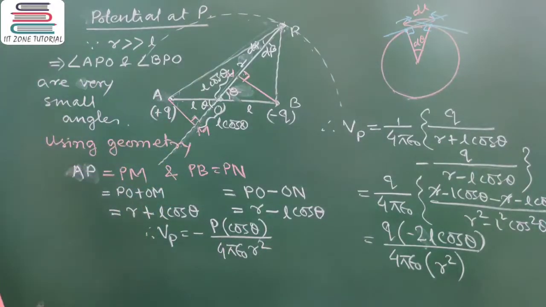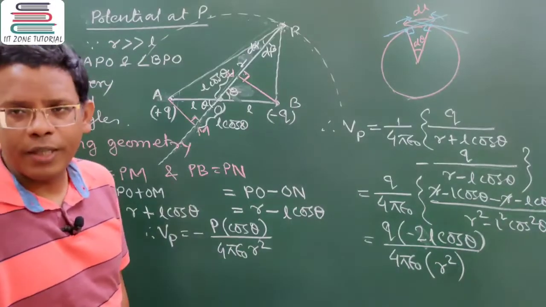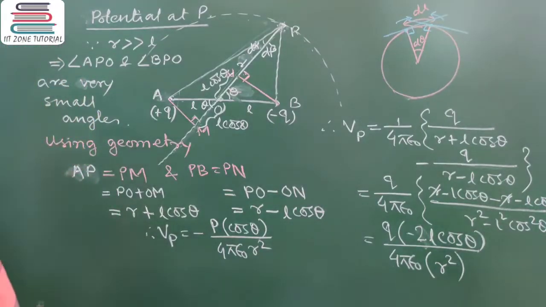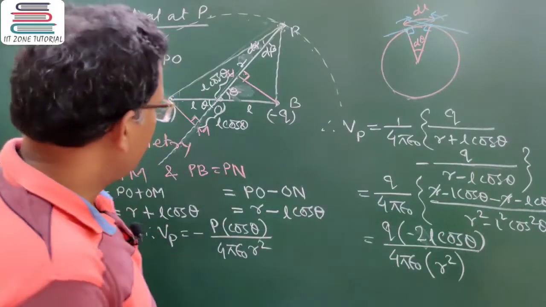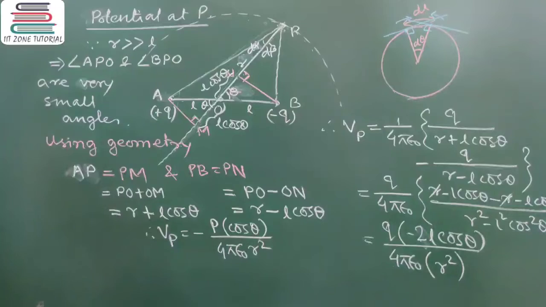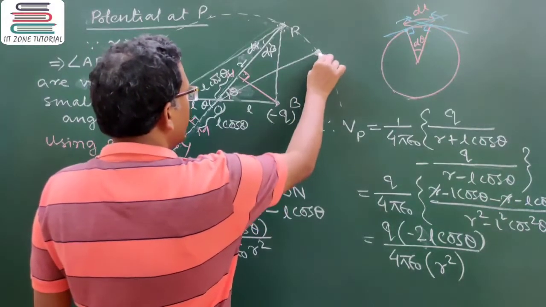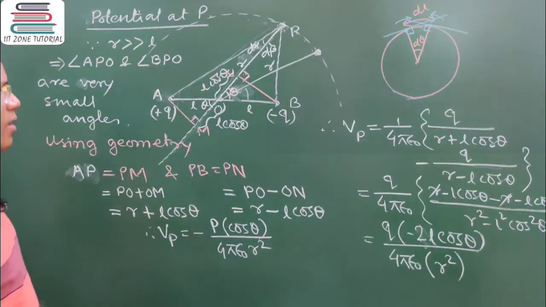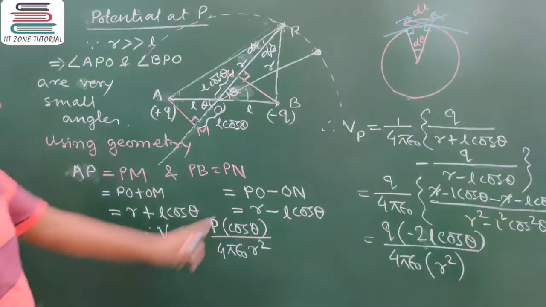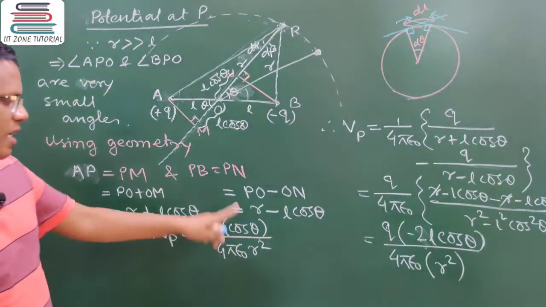This is the general expression of potential at a point P, which is making an angle theta with the dipole axis AB and at a distance R from the center of the dipole. Got my point? So this is the general expression of potential at P. So there can be many such points P at the same distance R. If you take another point P somewhere here taking the same distance R, this time obviously theta will change. So potential at this position, the result will be something different.